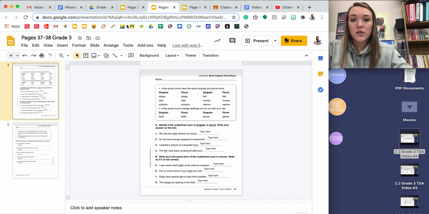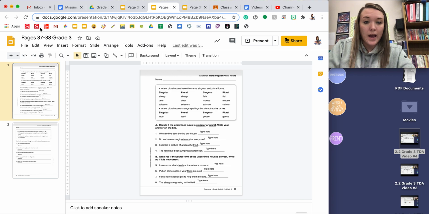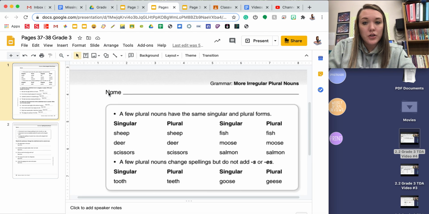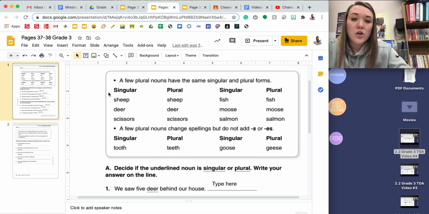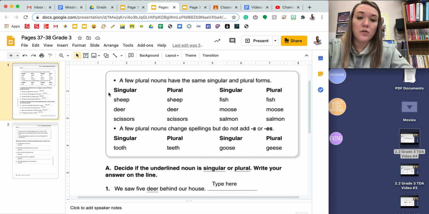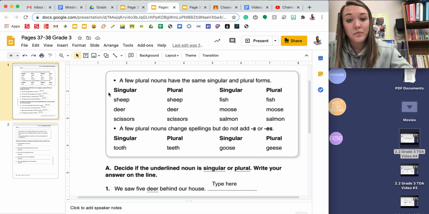Your next 2 pages will be assigned and due on Tuesday. They are pages 37 and 38. On page 37, you're looking at more irregular plural nouns. The box at the top says a few plural nouns have the same singular and plural forms. The box gives you a list of these. So, for example, the singular of sheep is sheep, and the plural of sheep is sheep. The same is true for deer, scissors, fish, moose, and salmon.